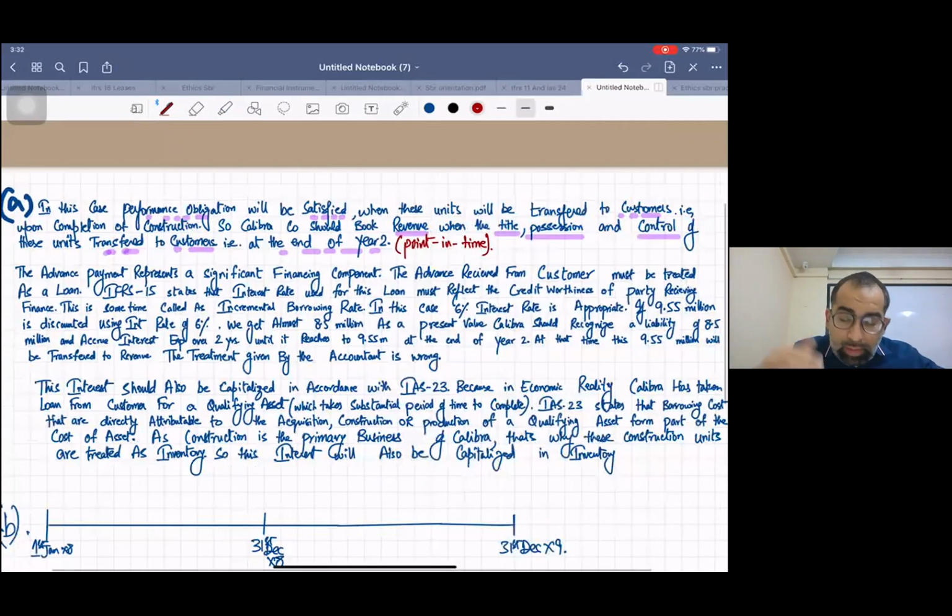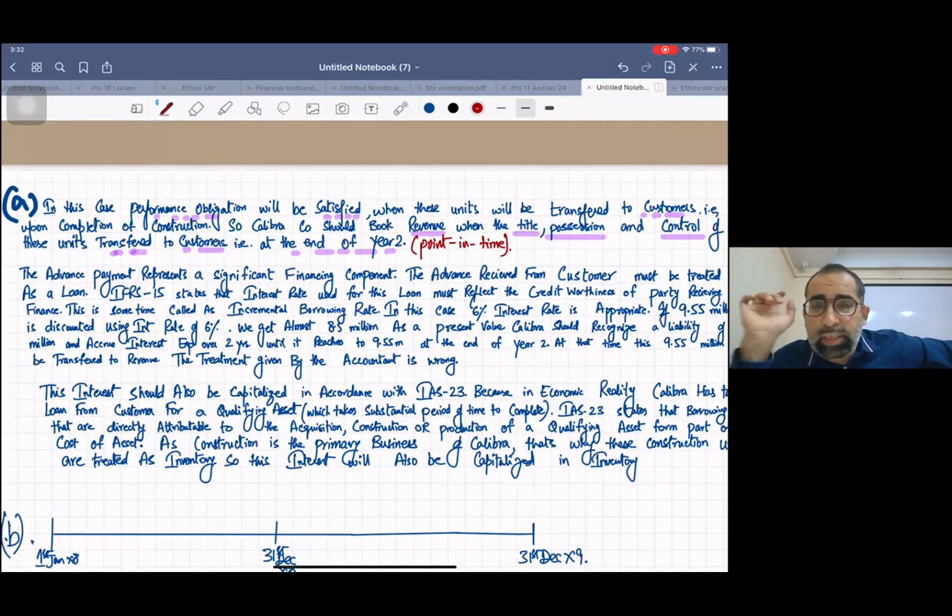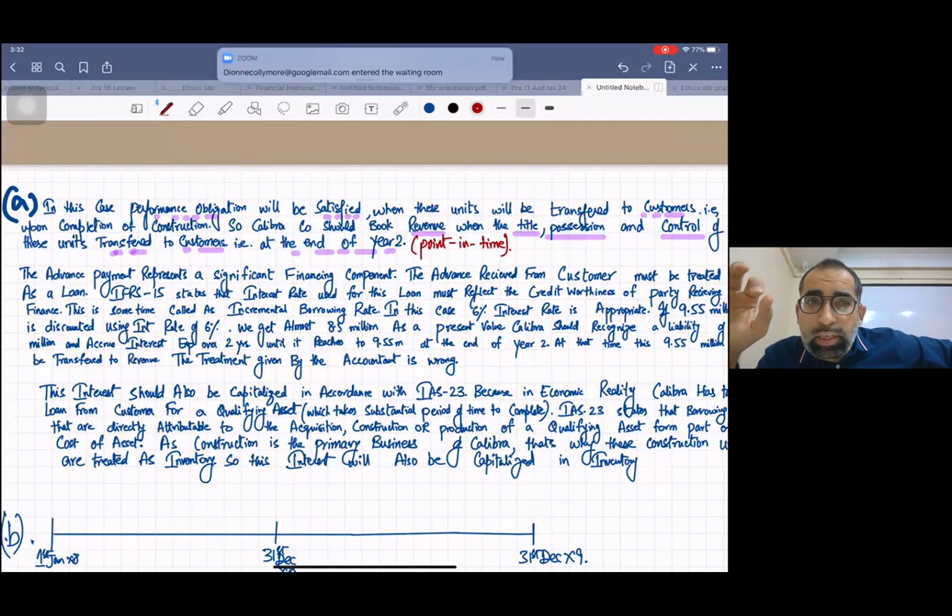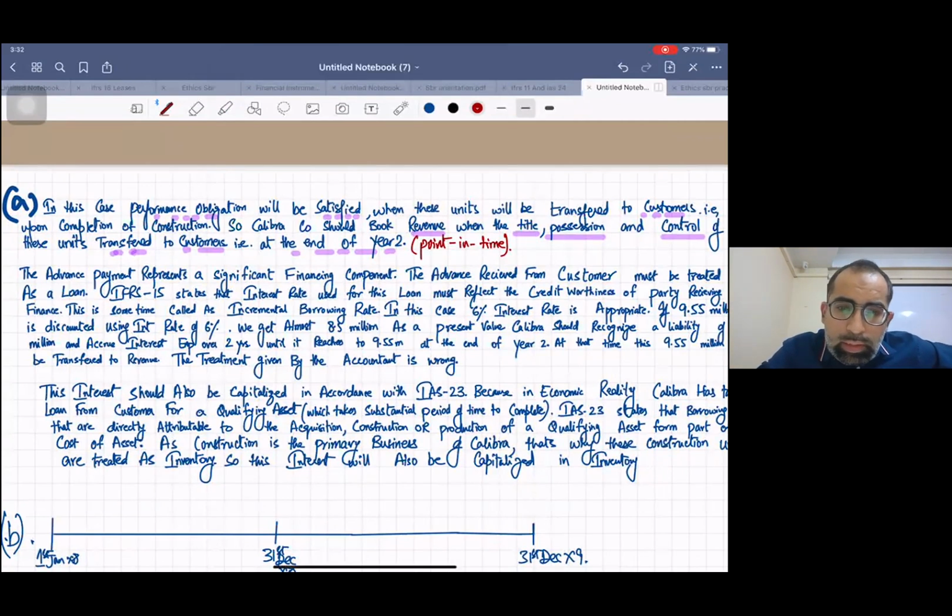Now the second issue is stage 3. The second issue, dear students, in this question is basically stage 3.